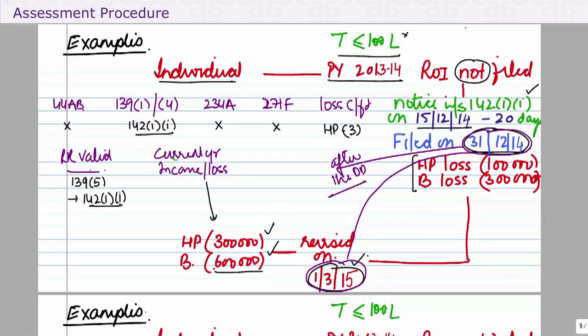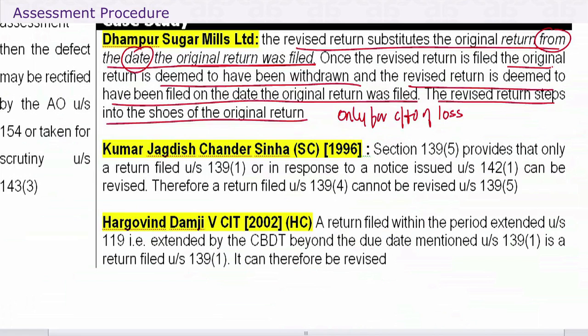Therefore, even if a return under 142(1) can be revised, losses cannot be carried forward unless, of course, it's house property loss, unabsorbed depreciation, or 35AD loss. When I say only for carry forward of loss, when we do 143(3) and 2, I will discuss this in detail. Let's just keep going now.